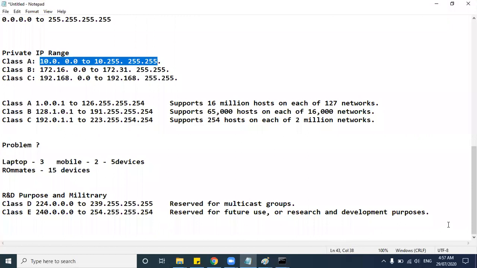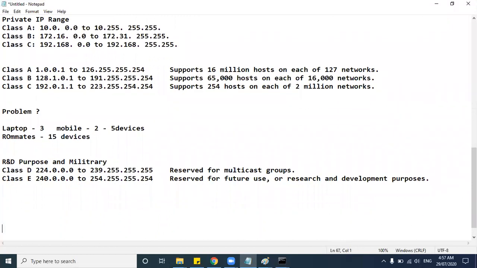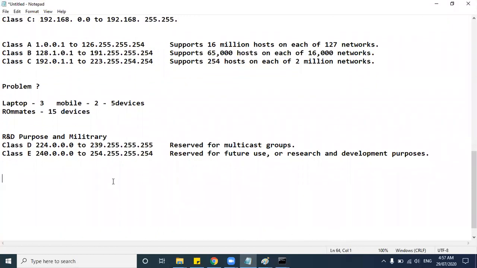Now let's say you want to create a VPC and you are giving an IP address like this, 10.1.0.0/16. Forget about this /16. I will tell what this mask, subnet mask and all is. And here it will be like 255.255.255.0.